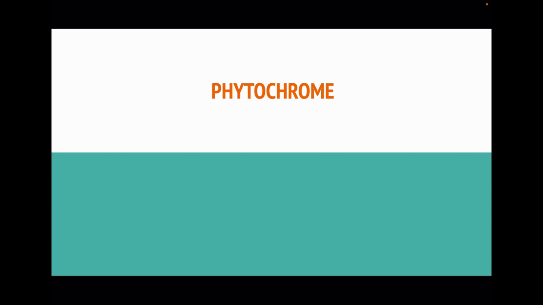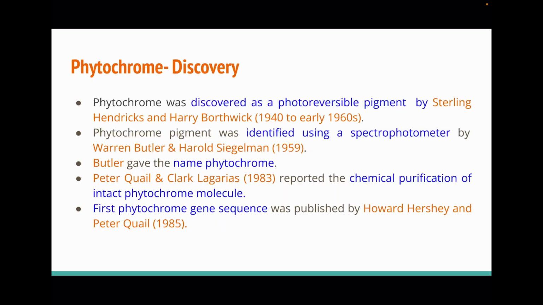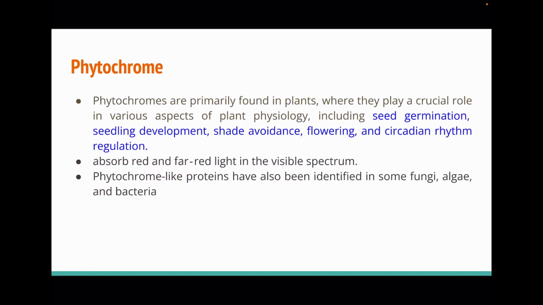Now we come to the first photoreceptor, that is phytochrome. Phytochrome was discovered as a photoreversible pigment present in plants by Hendricks and Borthwick. For the first time, phytochrome pigment was identified using a spectrophotometer by Butler and Siegelman. The name phytochrome was also given by Butler. Peter Quail and Clark Lagarias chemically purified the intact phytochrome photoreceptor molecule. The first phytochrome gene sequence was published by Howard Hershey and Peter Quail in 1985.